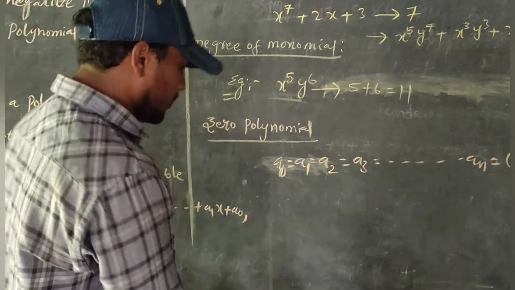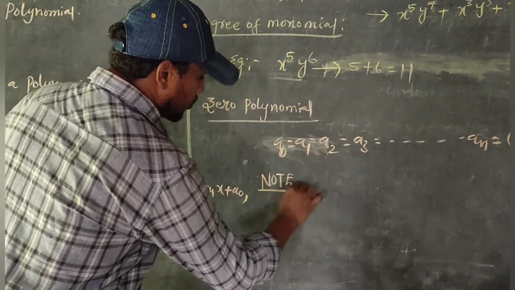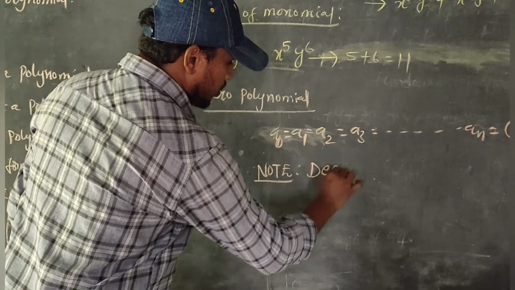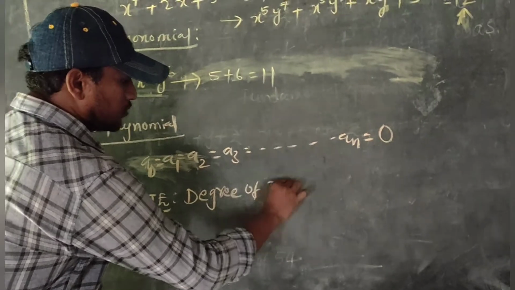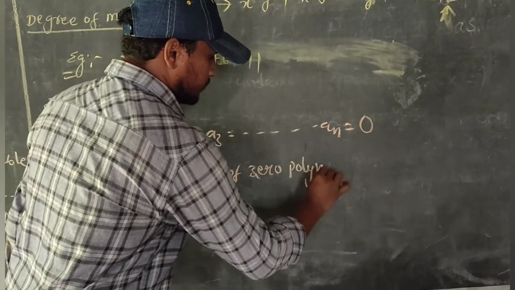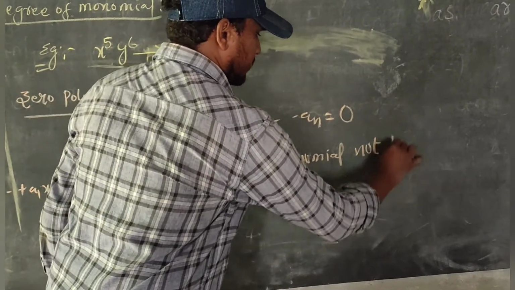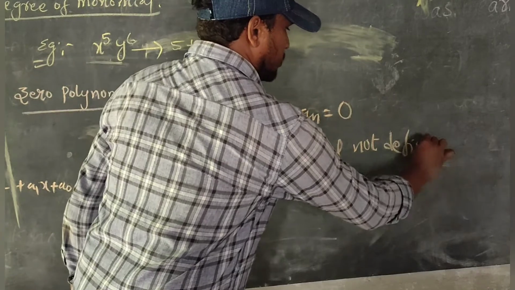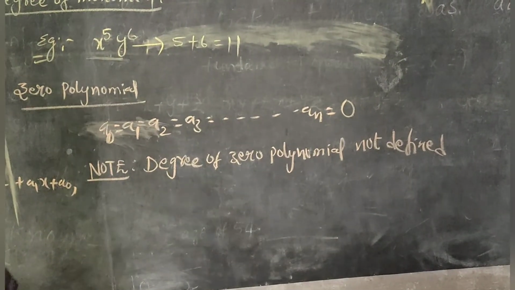The very important note point: the degree of the zero polynomial is not defined.